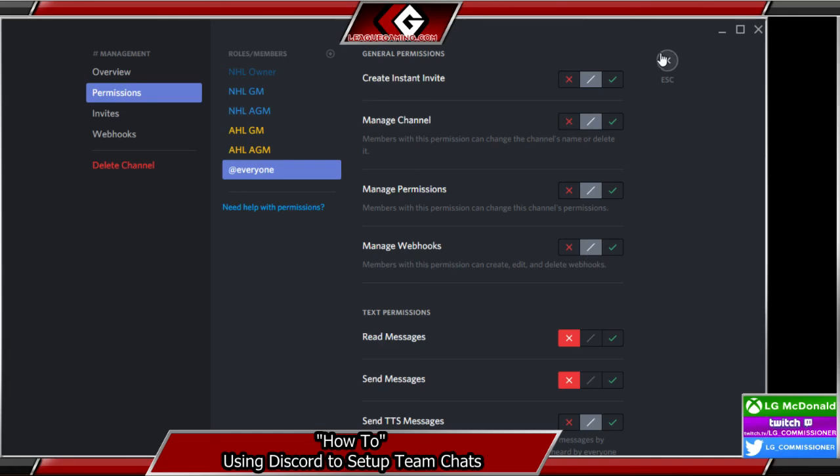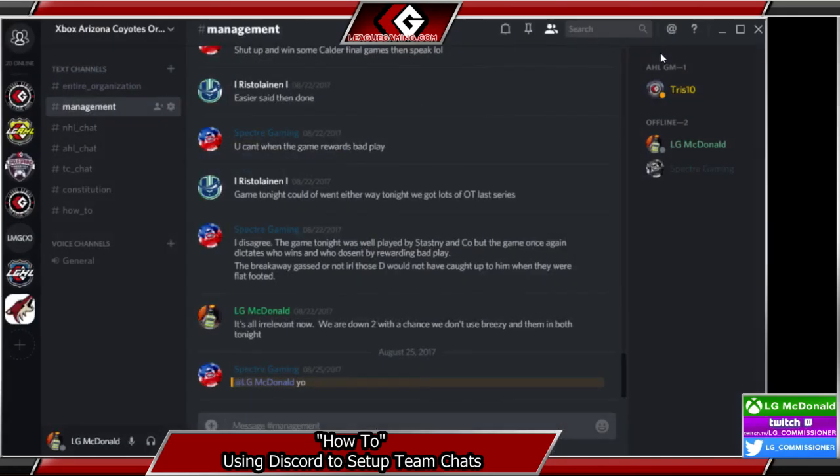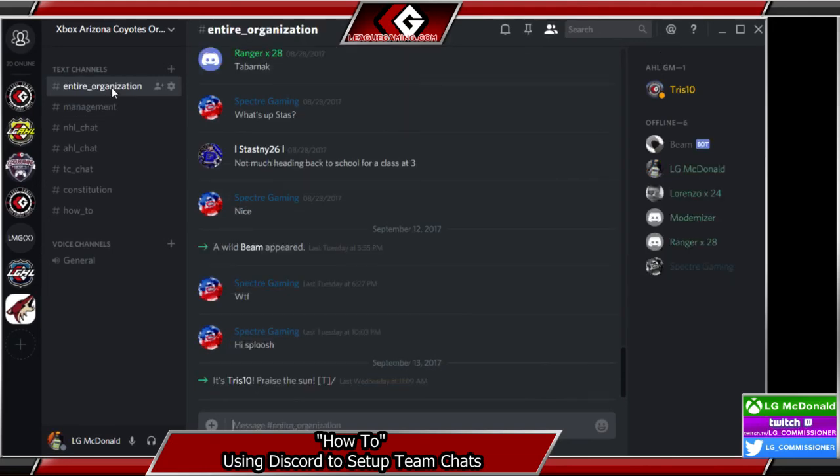So that in a nutshell gives you a quick example of how Discord works, how it'll work as a player, and how it works as a manager if you're looking to set up your entire organization. This is probably your best way to do it, keeping everyone together and being very organized. It also offers a pretty great mobile app, which allows you to use it on your phone, on your computer, wherever you are. So it keeps things relatively easy and good.